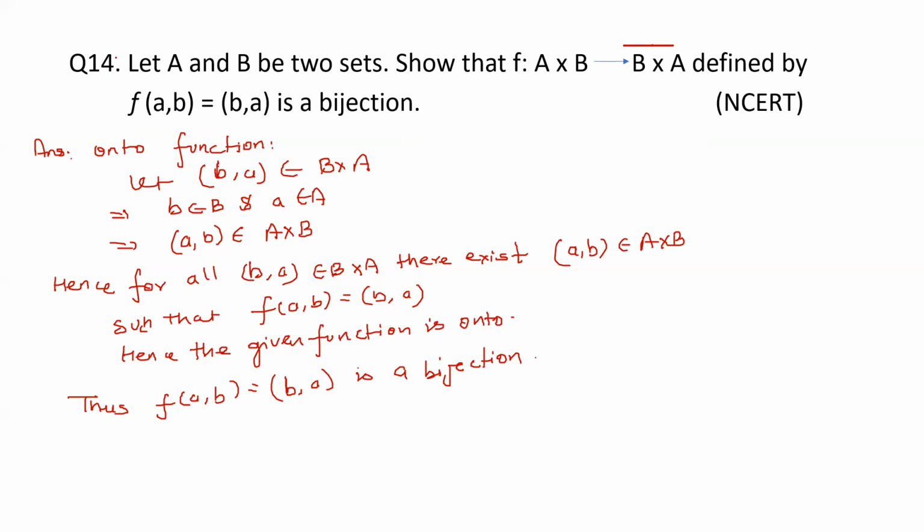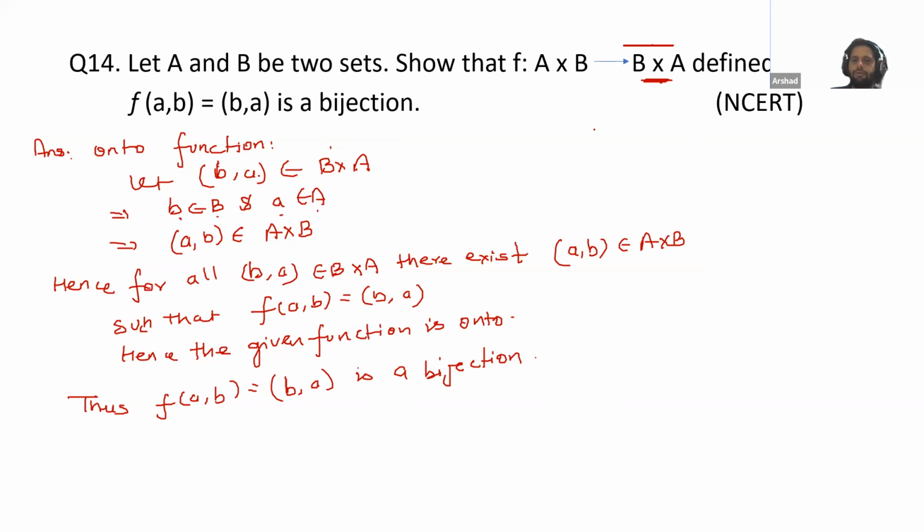Yeah, sure. So Atif, in this case, we have assumed a value from the second side. Second side is B cross A. So we have assumed an ordered pair (b, a) belonging to B cross A. Now, if this ordered pair belongs to this one, then small b belongs to B, small a belongs to A. If b belongs to B and a belongs to A, then (a, b) will belong to A cross B. So if you have any value (b, a) here, then there exists (a, b) which belongs to A cross B.